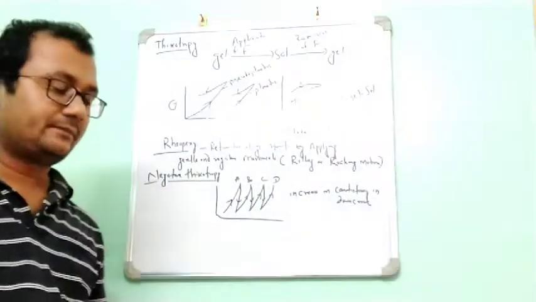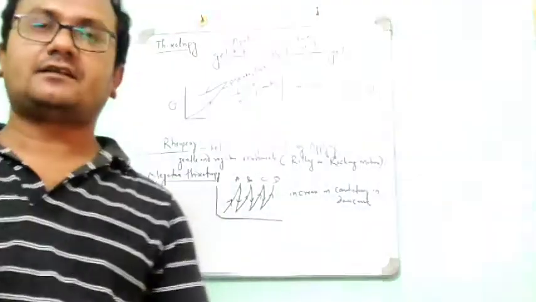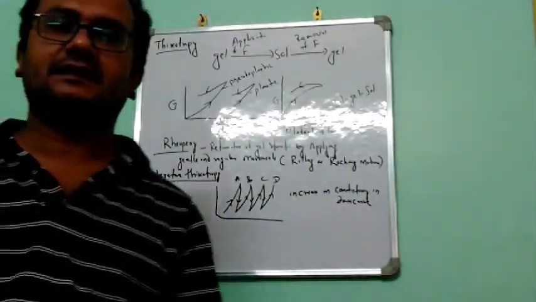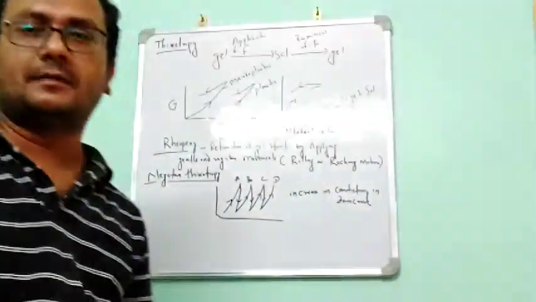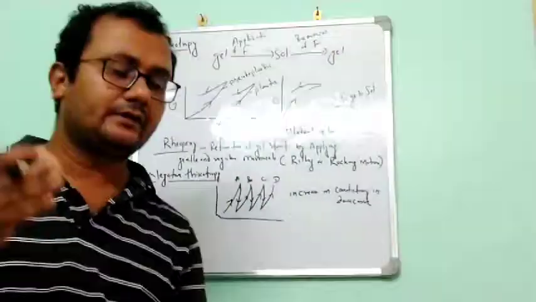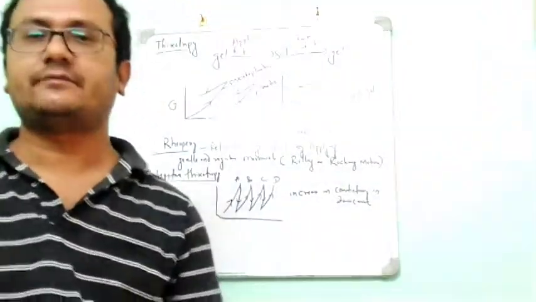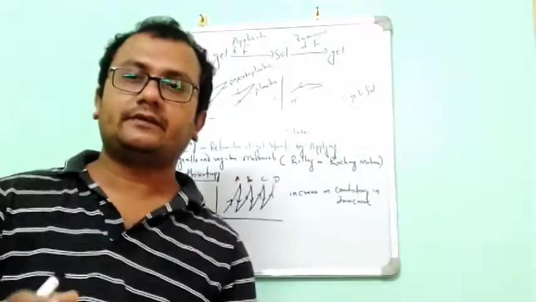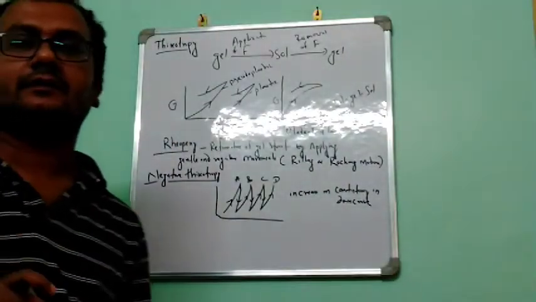So good morning students. We have already discussed different viscosity terms, the concept of viscosity, and other types of parameters. With this I also told you about different types of flows, Newtonian flow and non-Newtonian flow. Today we will discuss another property, that is thixotropy.